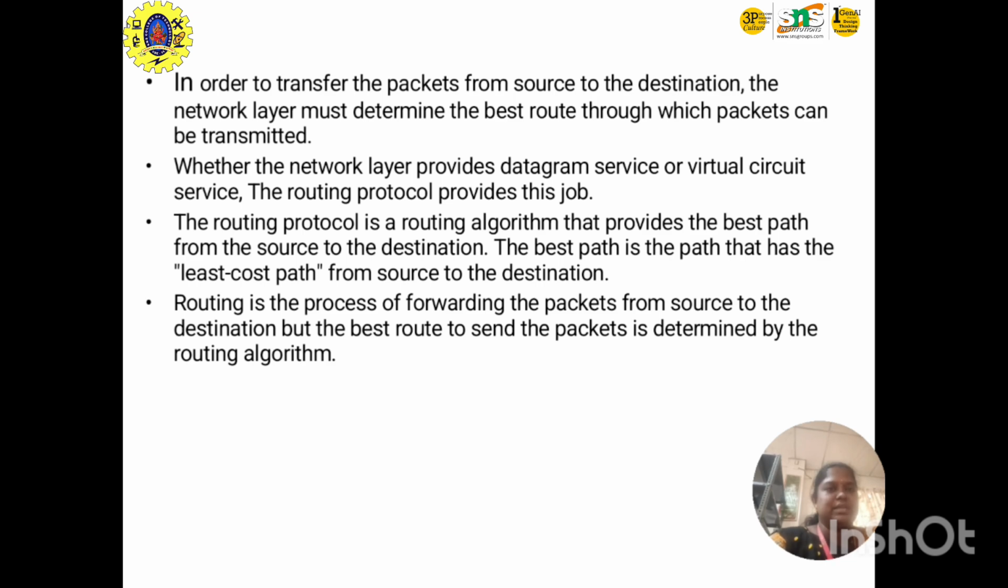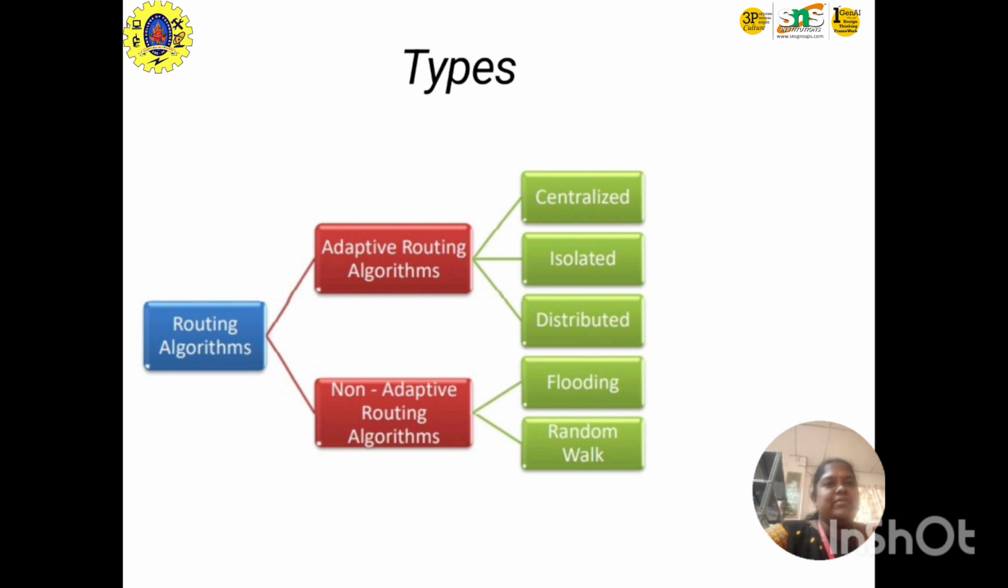We already discussed that. Routing is forwarding the packet from source to destination, but the best route to send the packet is determined by the routing algorithm. We have types here: adaptive routing algorithm and non-adaptive routing algorithm. Adaptive routing algorithms are centralized, isolated and distributed. Non-adaptive routing algorithms are flooding and random walk. Let's see one by one.